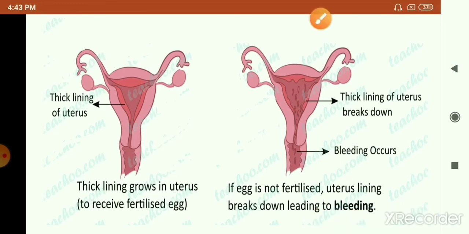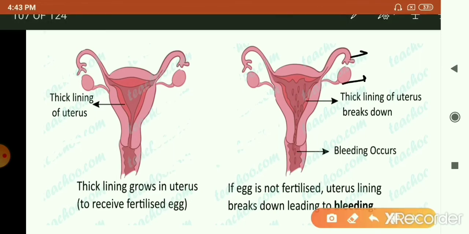So this is a cyclic event that keeps on happening in the uterus. These changes occur in the uterus and the ovary, till the female has reached a certain age. In case of males, we say that males are fertile throughout their life, but females are only fertile to a certain age.